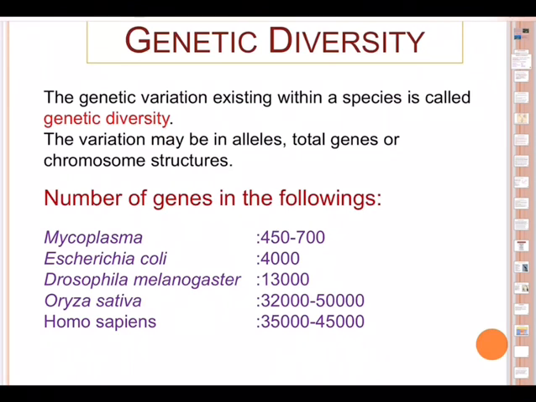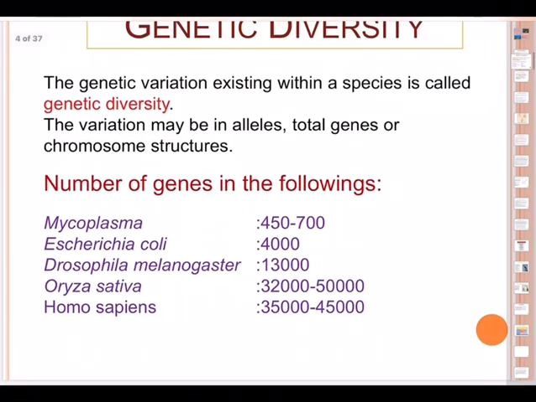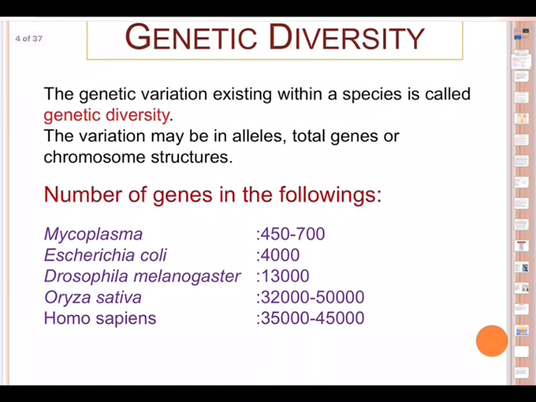One may be dominant, one may be recessive, like that. And in the total genes, which we call the genome of the species, there may be varieties. Or in the structure of the chromosome, there can be small-sized chromosomes and big-sized chromosomes. So there can be differences or variations in chromosome structure. Basically, when we talk of genetic diversity, we talk in terms of three differences: varieties of alleles, the total genome having varieties of genes, and the structure of the chromosome.